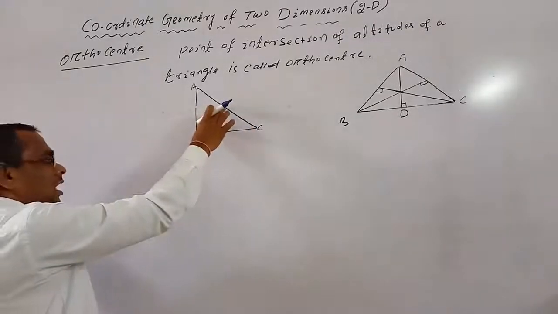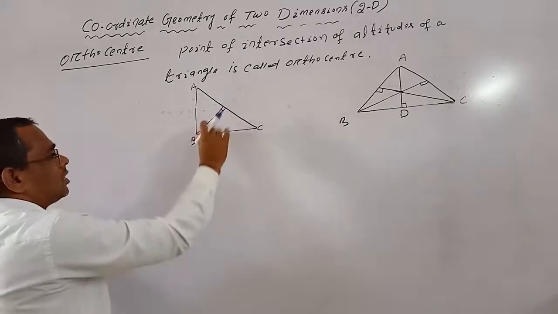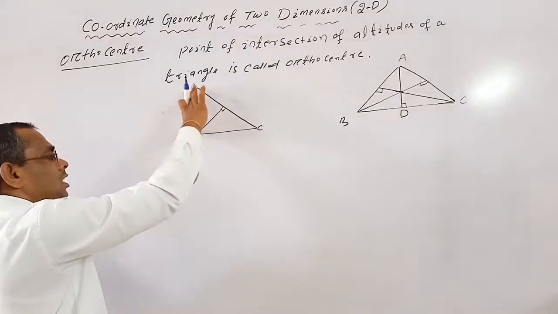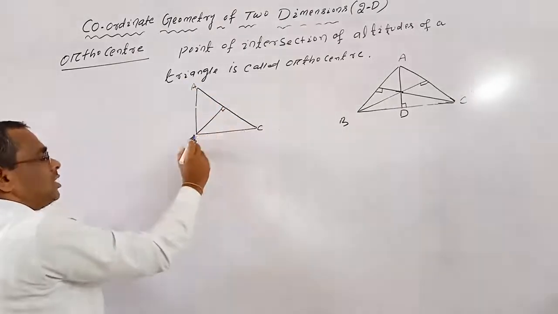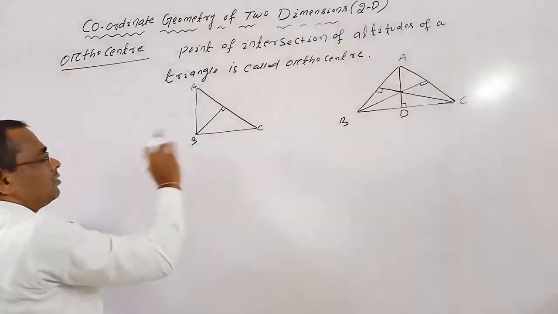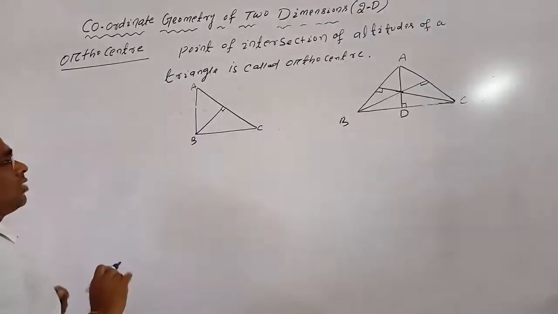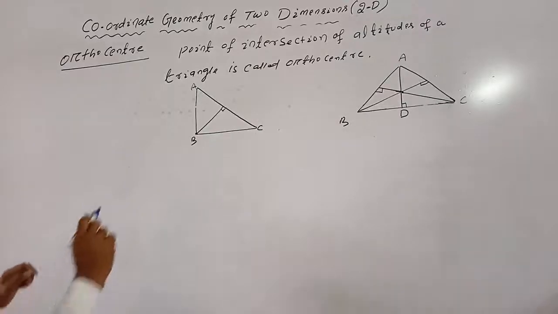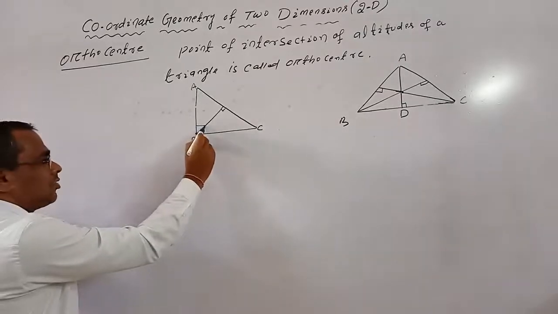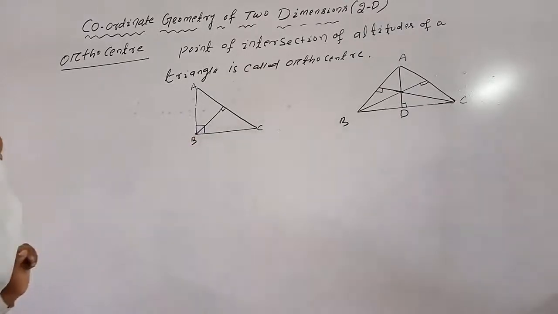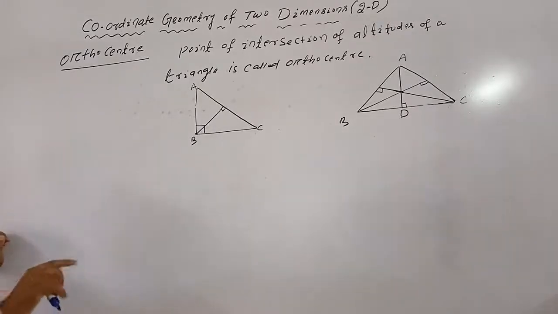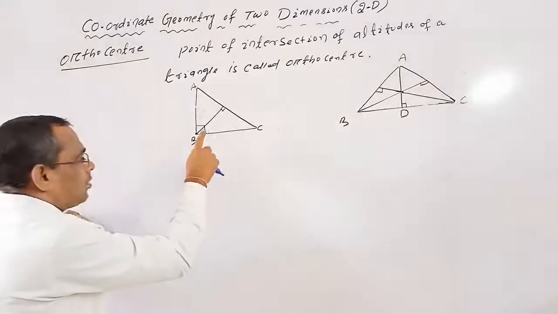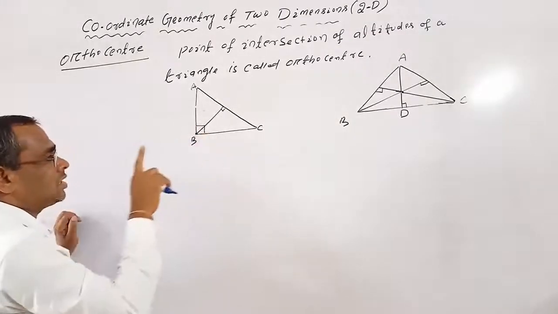These three altitudes intersect at which point? At point B. That means B is the orthocenter because B contains the right angle. So in a right angle triangle, the orthocenter is the vertex that contains the right angle.